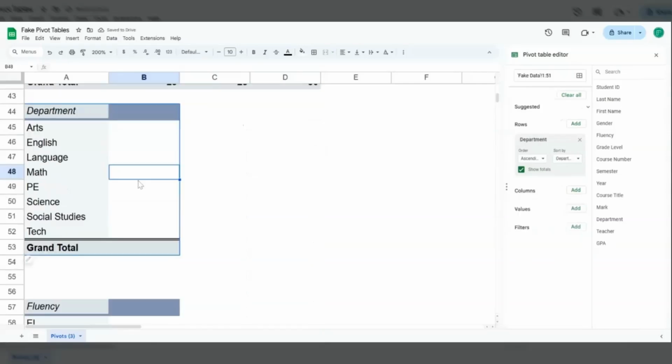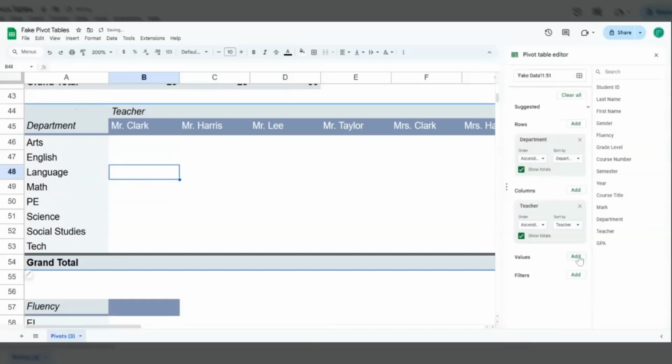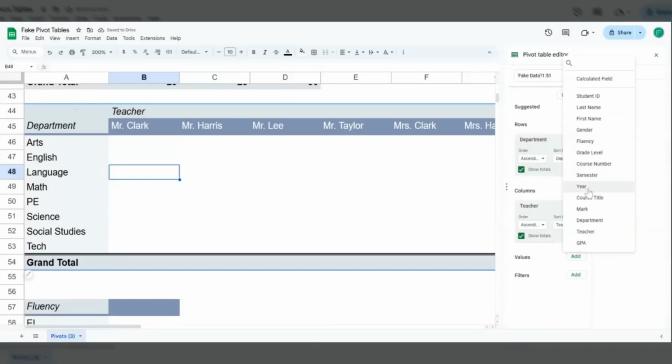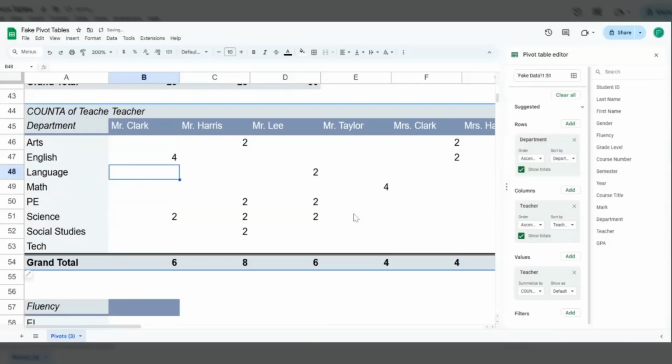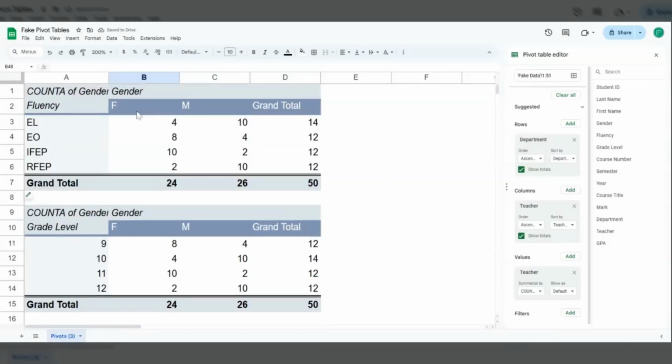And here by department, we're going to see department and teacher. So I'm going to add teacher, and one more time, teacher. So there you have it. You have tables that tell you two different pieces of information.